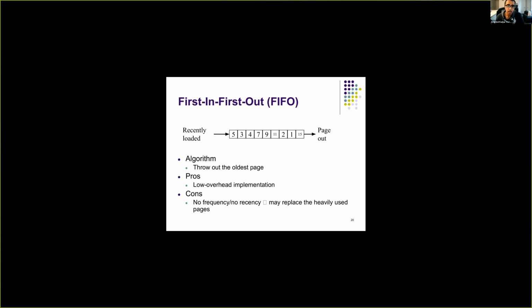The disadvantage is that this algorithm doesn't consider recency. The page being evicted may be very frequently used by the process, but we just take out the oldest page anyway. That is the disadvantage, and this can lead to thrashing.